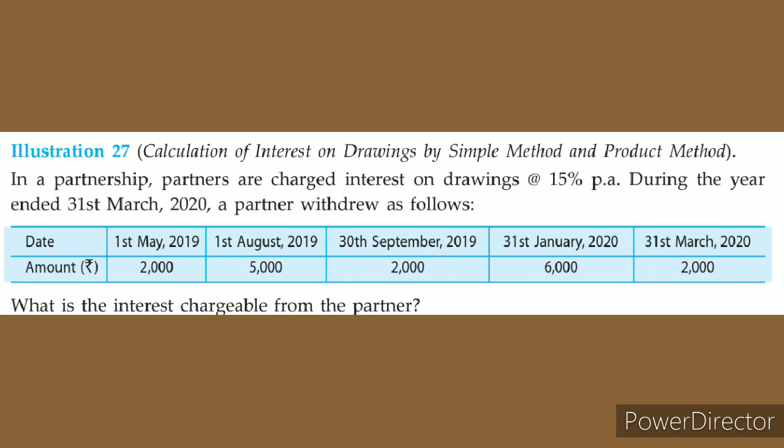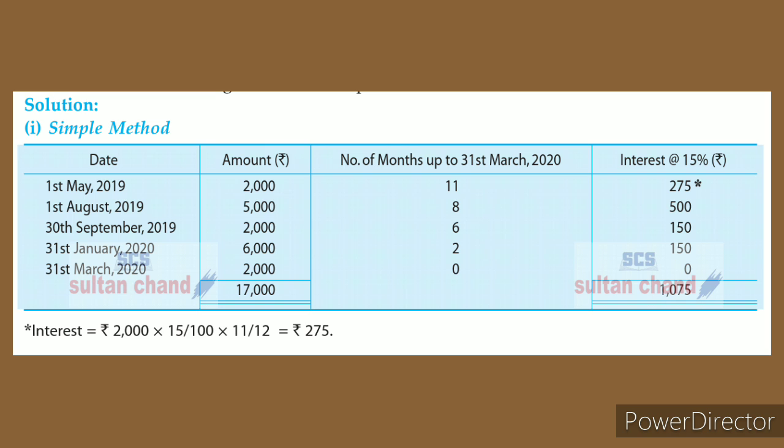Which drawing, which amount he withdrew on 1st May 2019, and how many months are there; different amounts he has withdrawn. So especially how many months till the end of that year will be calculated, because here they are giving importance only to periods. So that particular amount withdrawn by a partner into the percentage allowed in the partnership deed, multiplied by that many months between the drawn date and the end of the year. So how many months in between will be calculated. And this is the simple method which is calculated for interest on drawings, for irregular amounts and irregular periods also.